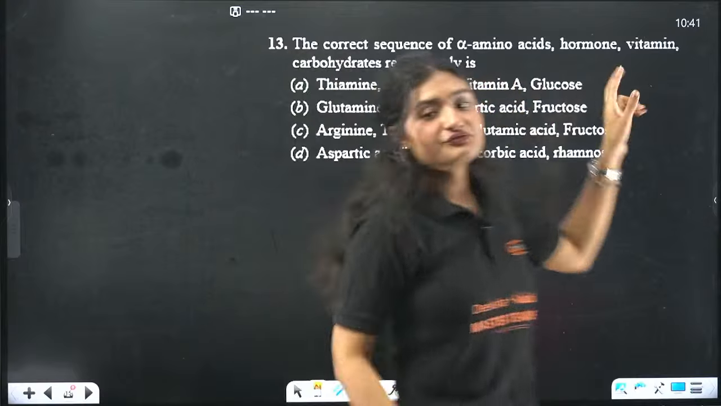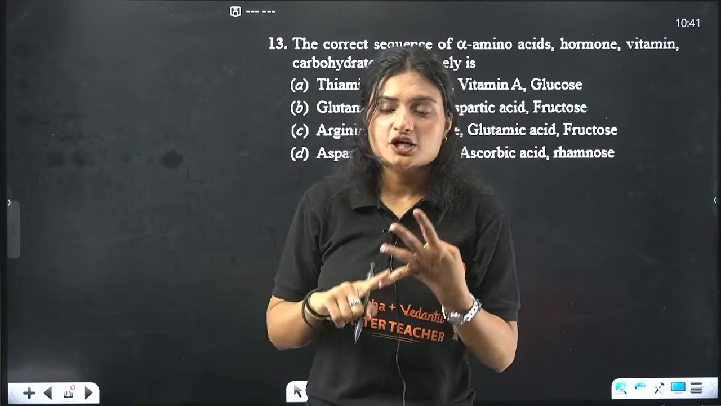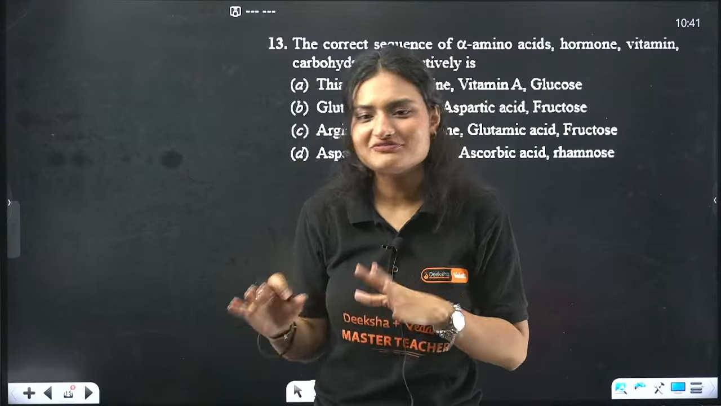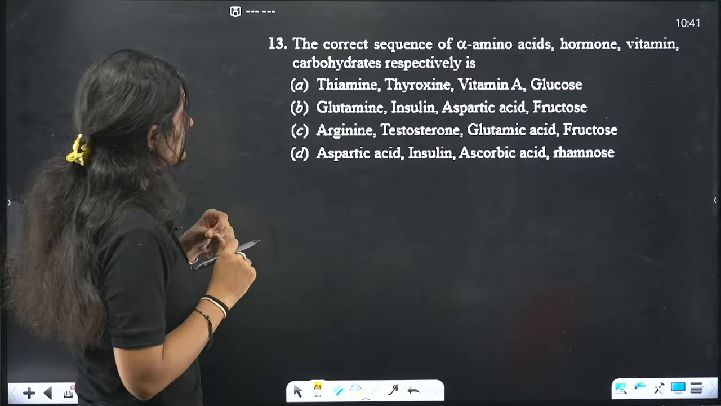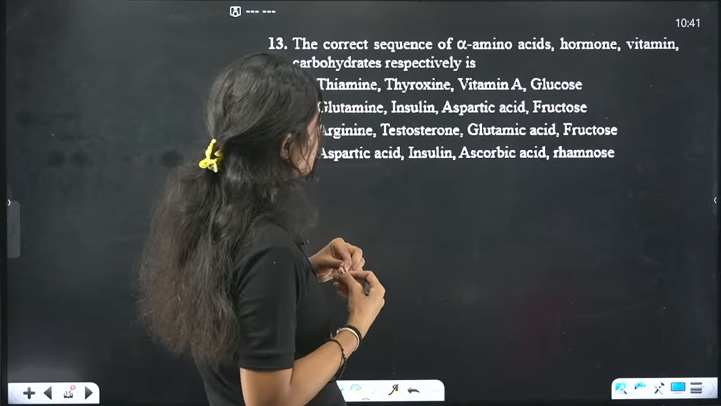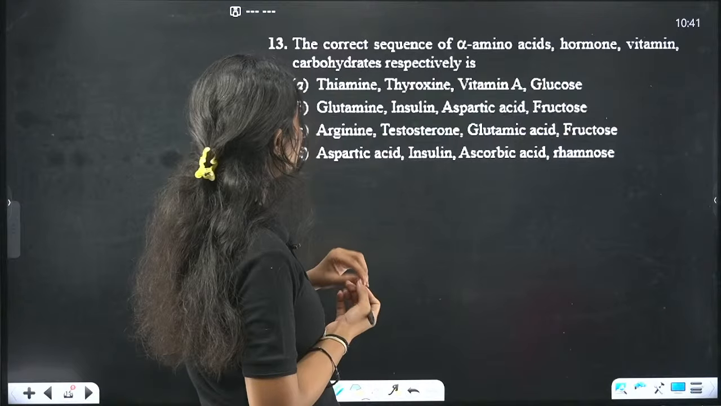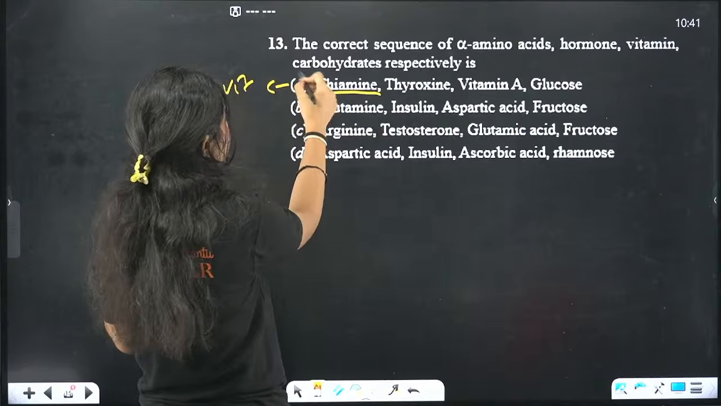The correct sequence of amino acids, hormones, vitamins, carbohydrates. I'm very weak in biology, but something I know. Let's start with amino acids. Thymine, thyroxine, vitamin A, glucose. Thyroxine is a hormone, but thymine is not an amino acid. Thymine is a vitamin. So this is incorrect.